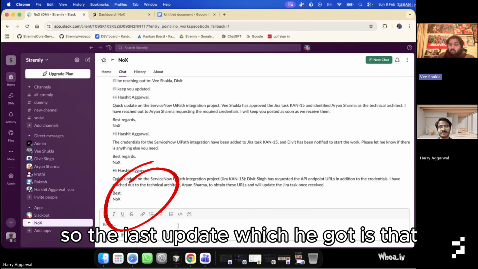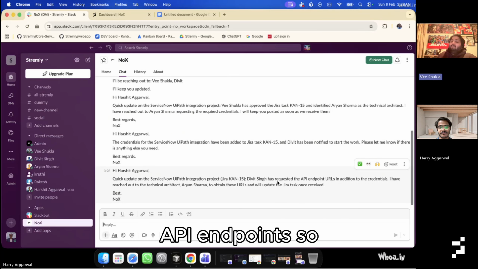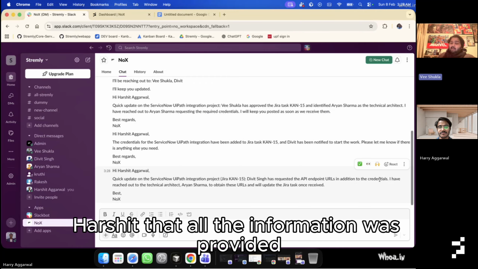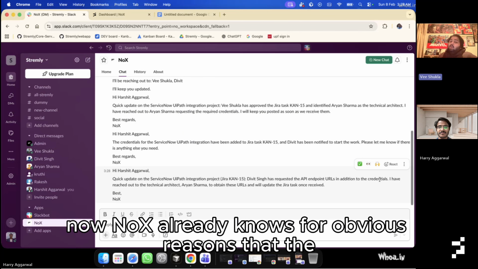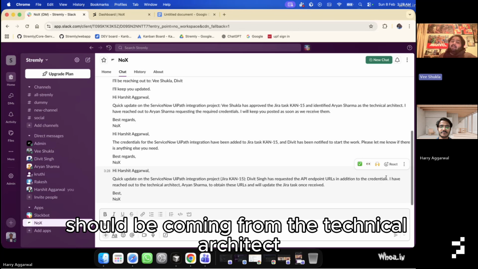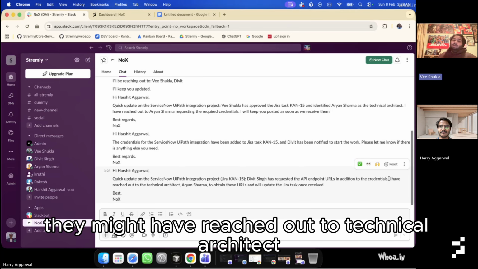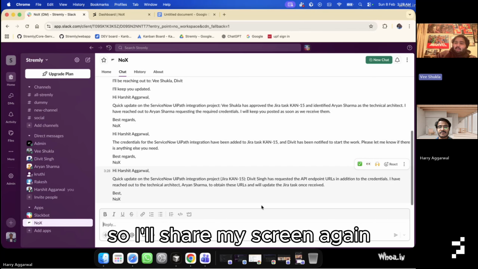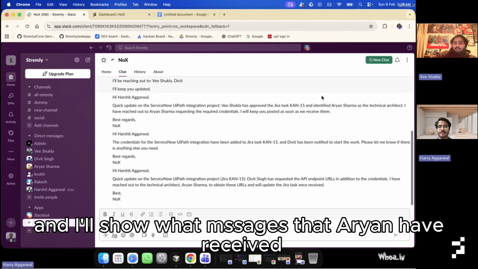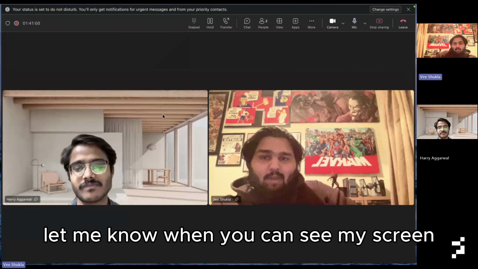So the last update he got is a quick update on the project that David Singh has requested API endpoints. It has already told Harshit that all the information was provided and added to the story, but they need an API endpoint too. Now, NoX already knows, for obvious reasons, that this kind of information should come from the technical architect. So NoX might have reached out to the technical architect and asked for the endpoint. The technical architect here is Anand Sharma. So I'll share my screen again, Harshit, and I'll show what message Aryan has received. Let me know when you can see my screen.